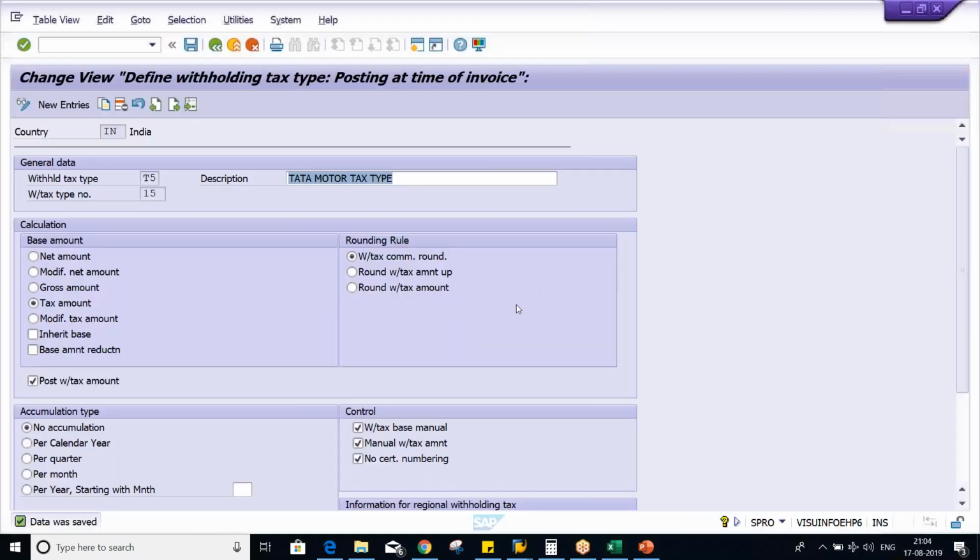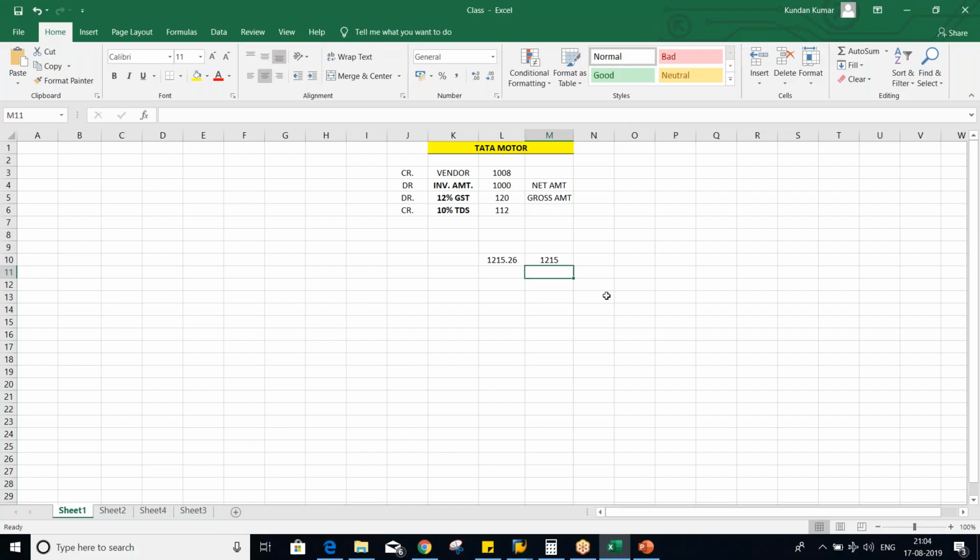Here we are having three different kinds of rounding rules, guys. This is called common rounding, also called the arithmetic rounding rule. So here what is happening, guys?